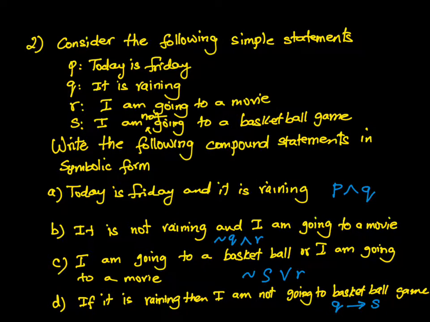C, I'm going to a basketball game. So the question when you see S is saying I'm not going. So that means if you're saying going, you have to put a negation on that. So negation of Q and or stands for a V to a movie. And the last one, if it is raining, so if it is Q, then, because it's an if-then, you're going to put the arrow, then I'm not going to basketball game. So Q leads to S, or if Q then S.